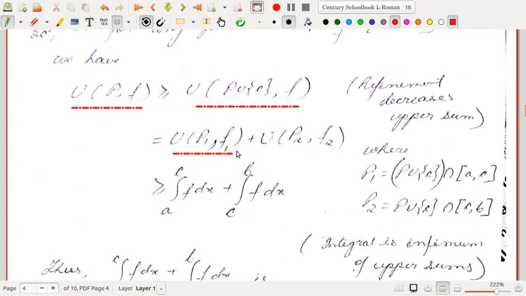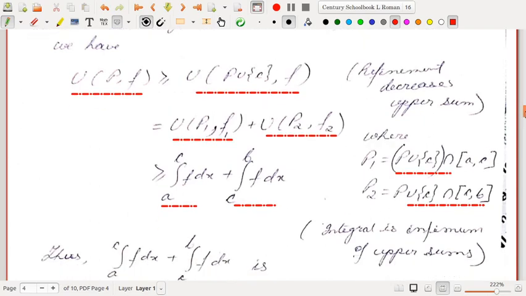And just like we have shown in the first part, this U of P union C, F can be written as UP1 F1 plus UP2 F2, where P1 is P union C intersection with AC, and P2 is P union C intersection with CB. And each of these, UP1 F1, will be greater than or equal to the integral from A to C of F dx, because the integral is the infimum of the upper sums. Similarly F2 is also integrable, so this integration is the infimum of all the upper sums. So UP2 F2 is greater than or equal to the integral from C to B of F dx.